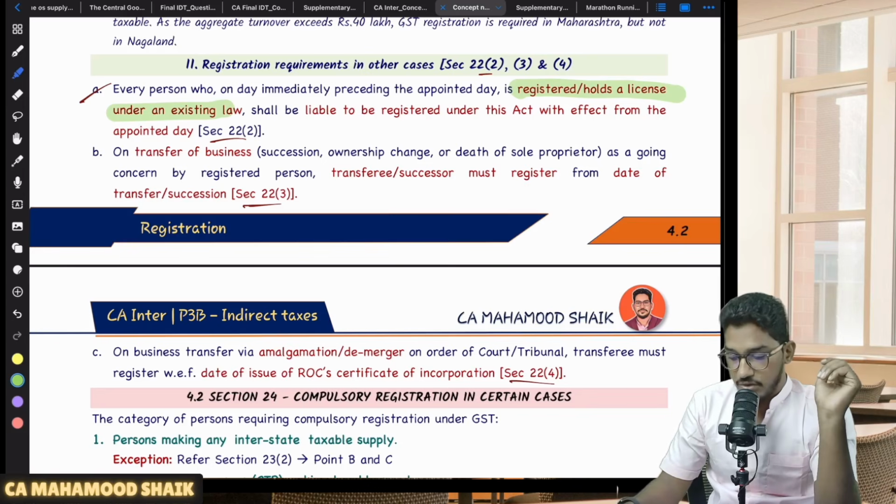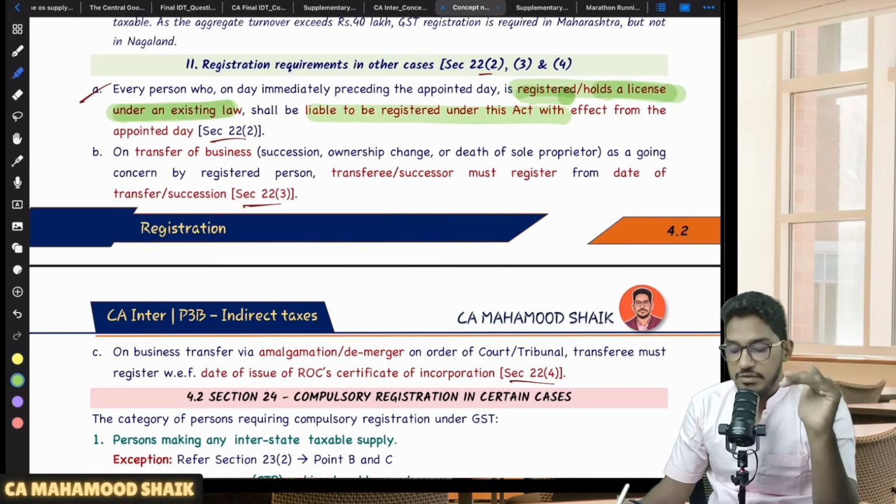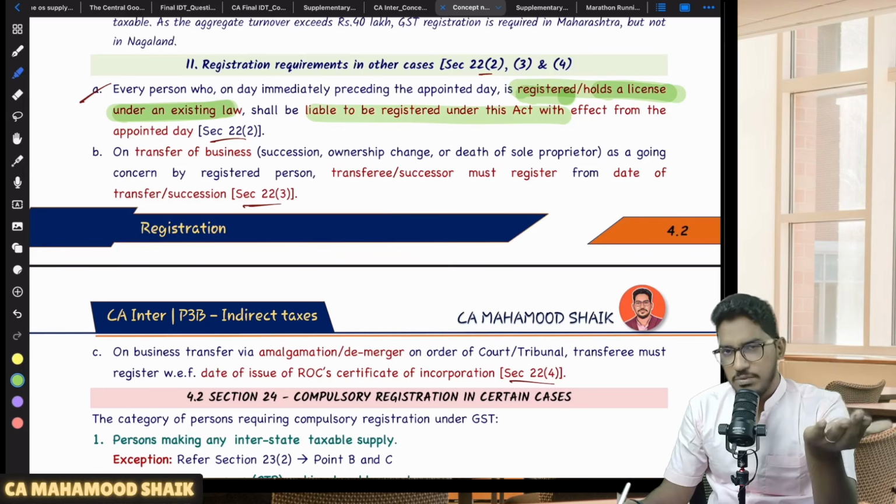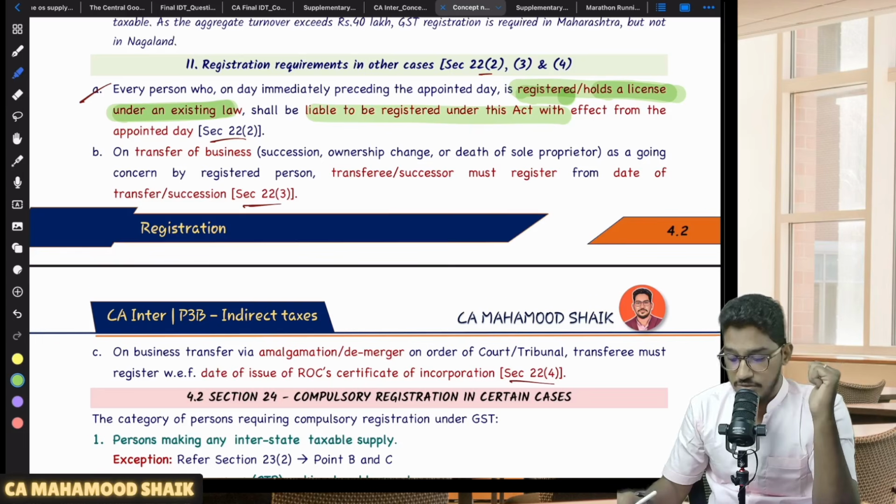So that's what they say. If you're already registered or already holding a license under an existing law, you shall be liable to be registered under this Act with effect from the appointed day. What is the appointed day? With effect from 1st of July 2017, you become liable for registration under GST automatically if you're already registered or licensed under earlier tax laws.